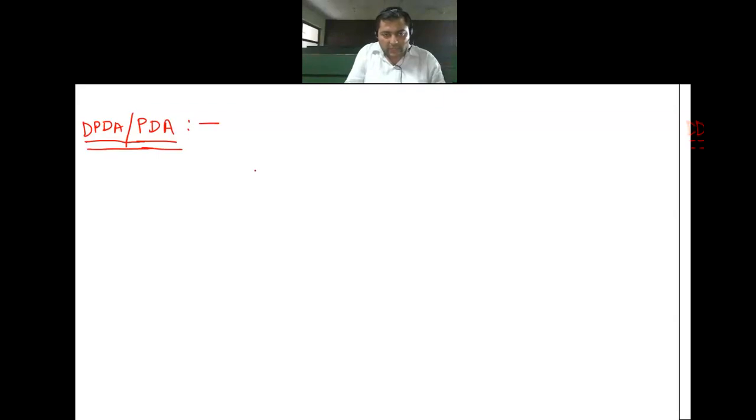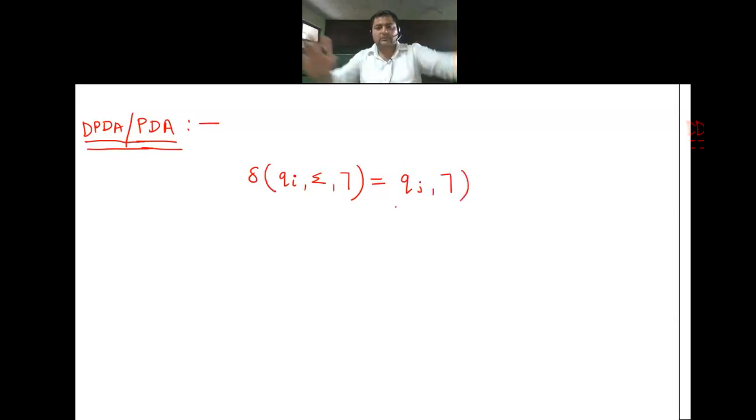Okay. Now check it out. This is the transition function. You have a state with you. With respect to this, you have a sigma, and with respect to this, you have a gamma. In output, you have a state, which can be the same or different, by the way, and you have some gamma. Now let me specify what this transition function is telling you. Obviously these two tuples you are already aware of. I don't have to say anything about them.